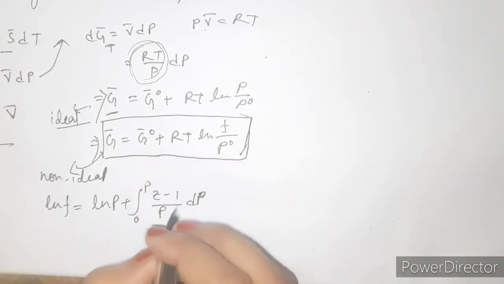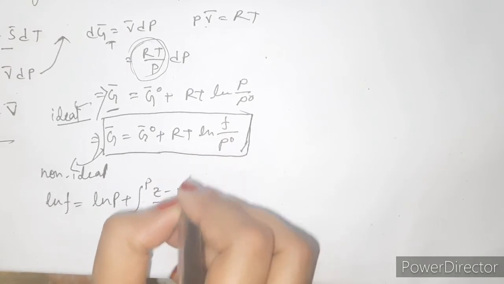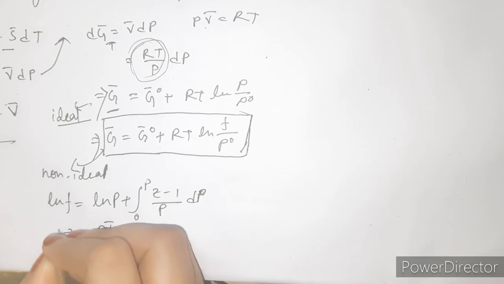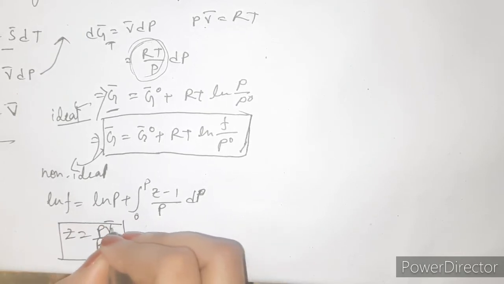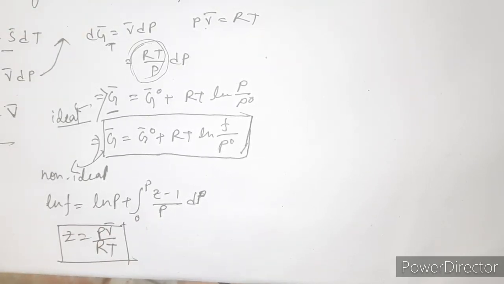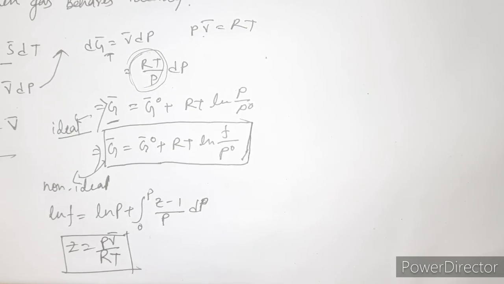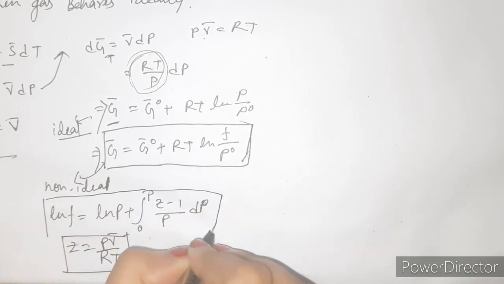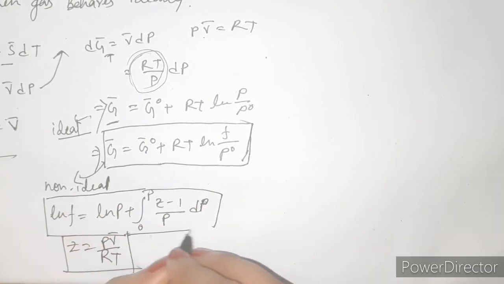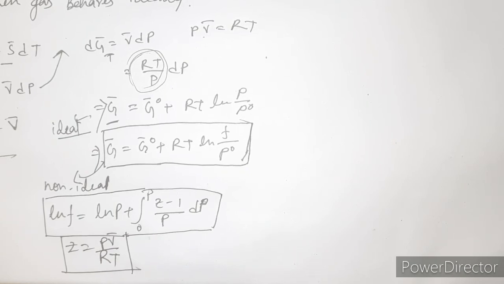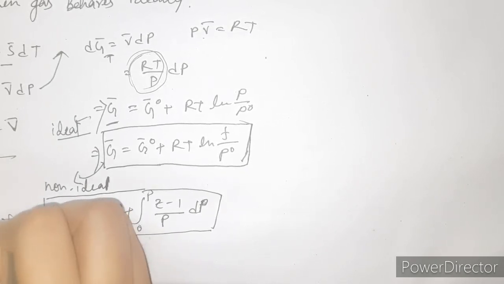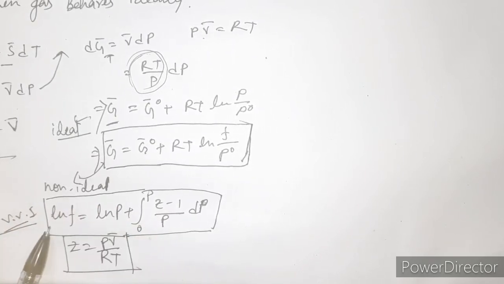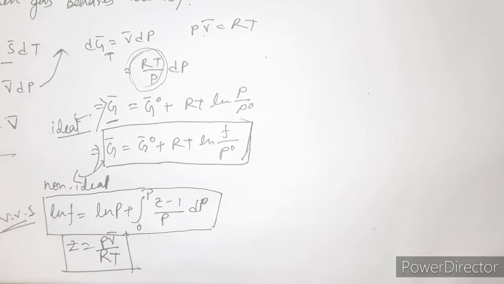And this Z is equal to P V bar by RT for a real gas. Okay, then this formula, ln f = ln P + ∫ from 0 to P of (Z − 1)/P dP, is a very important formula for the exam purpose. You have to remember this formula for the exam purpose.